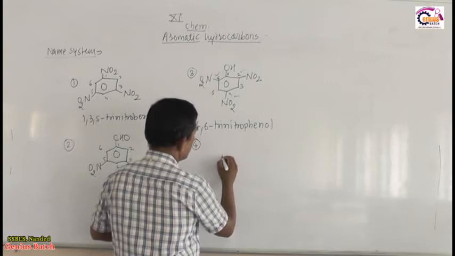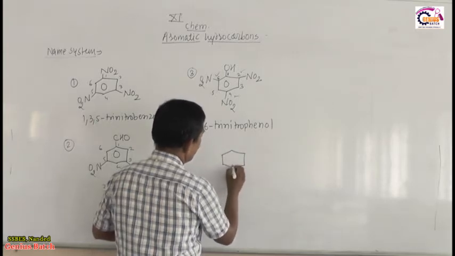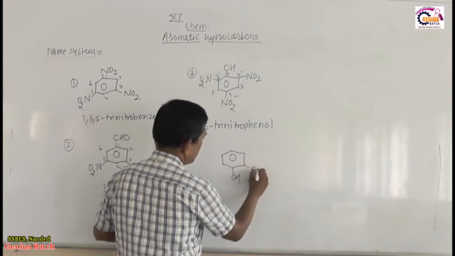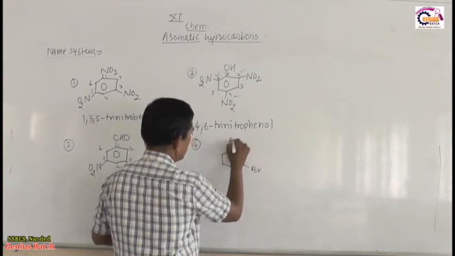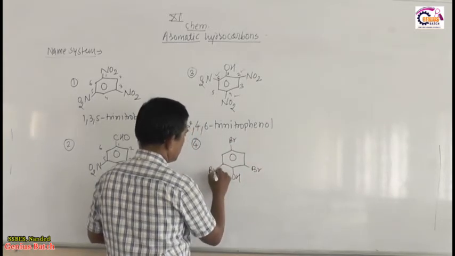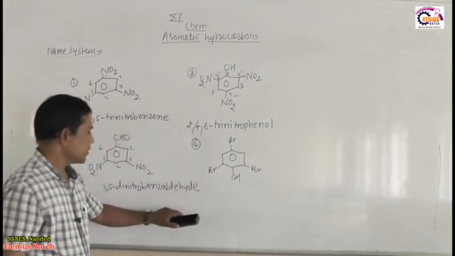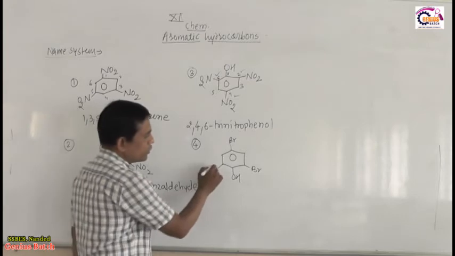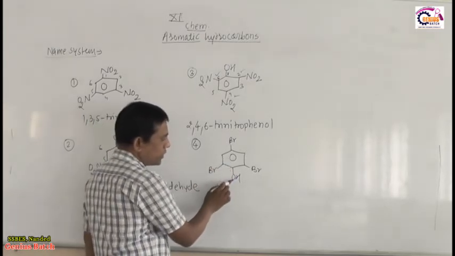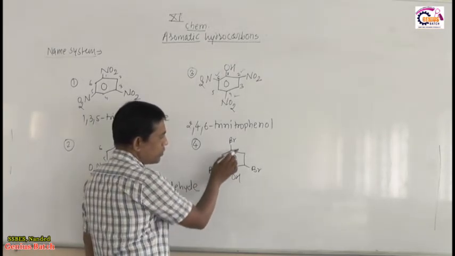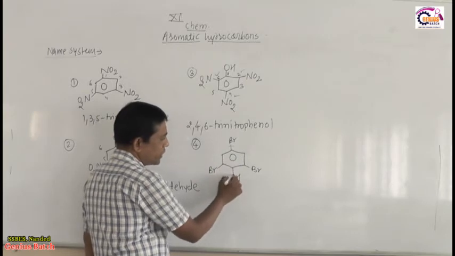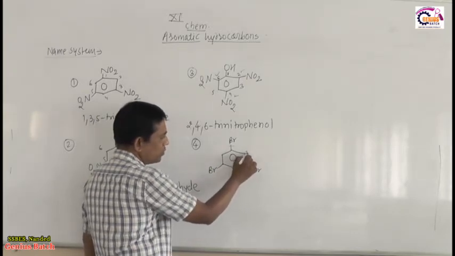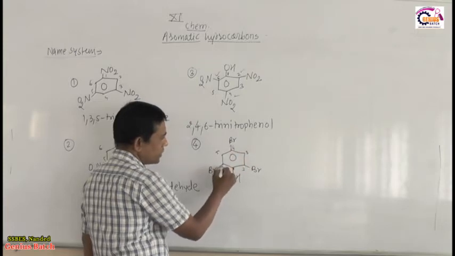What is next? Next is another example. In this example, this is a tetra substituted benzene. OH with that benzene is called by the special name phenol. With respect to the OH containing carbon, I have to number it 1, 2, 3, 4, 5, 6.